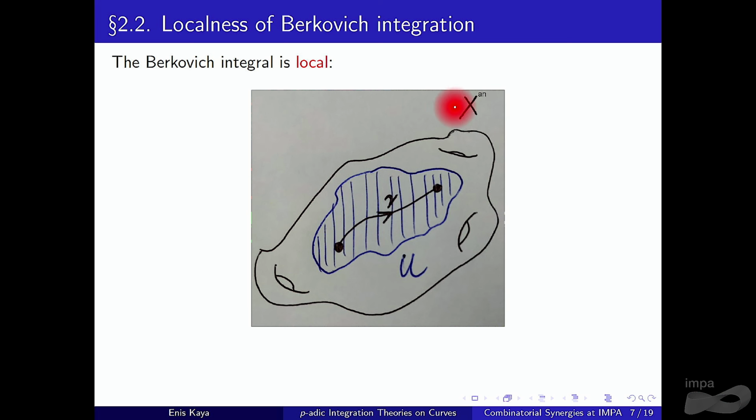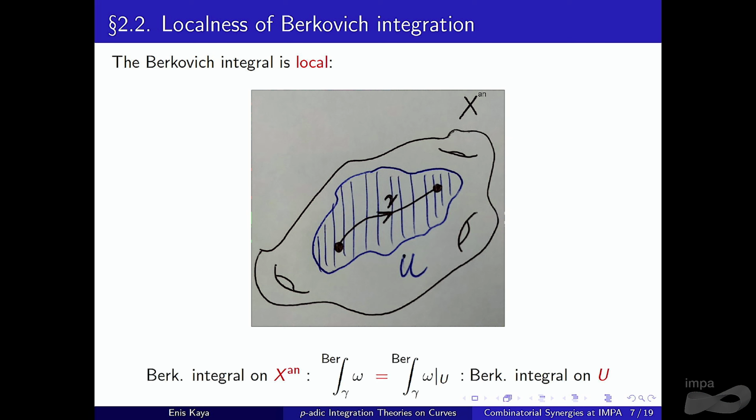And imagine that the path along which we want to compute the integral lies in a subdomain U. In this case, instead of computing this integral over the ambient space, we can just consider U. We can just work locally. This is not surprising, I'm sure that you expect this, but the interesting thing is that for Vologodsky integration, this is not true. And it gives us hope to compute these things easily.